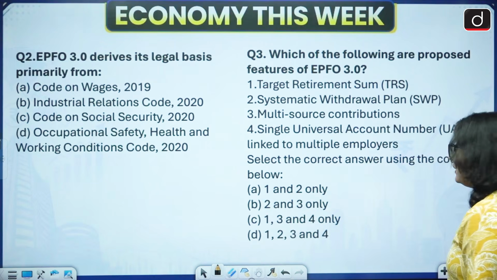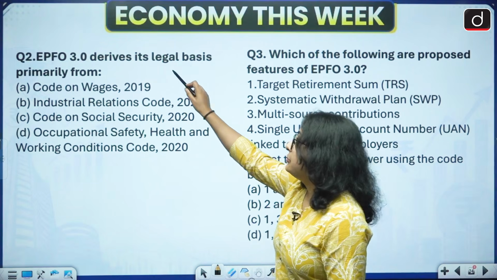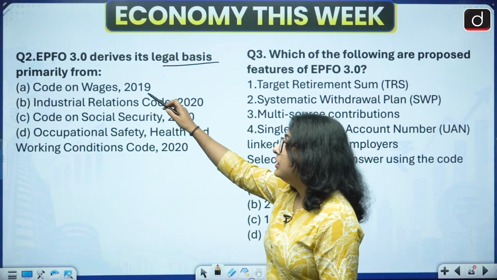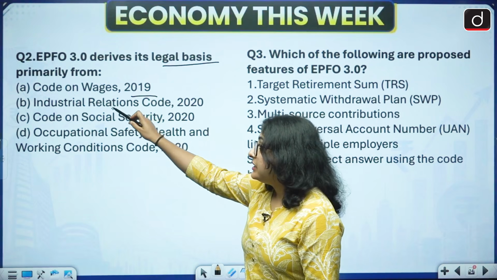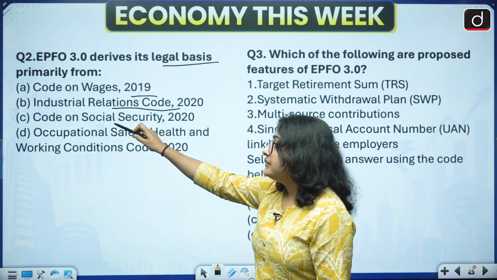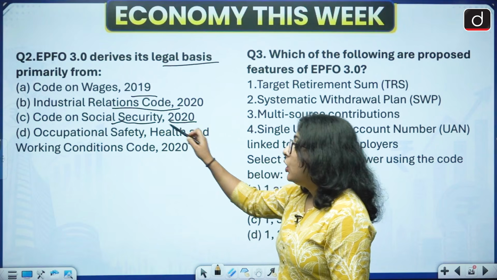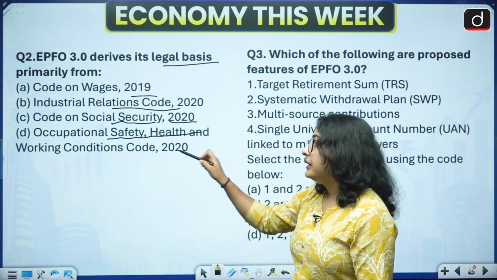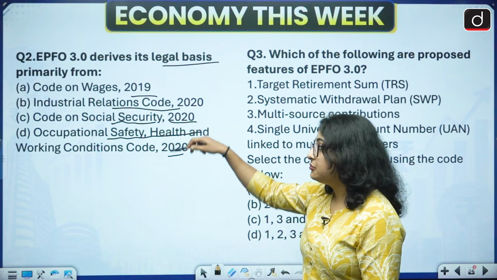Next question, EPFO 3.0 derives its legal basis primarily from option A, Code on Wages, option B, Industrial Relations Code 2020, option C, Code on Social Security 2020, option D, Occupational Safety, Health and Working Conditions Code 2020. Okay, you have to choose the correct answer.